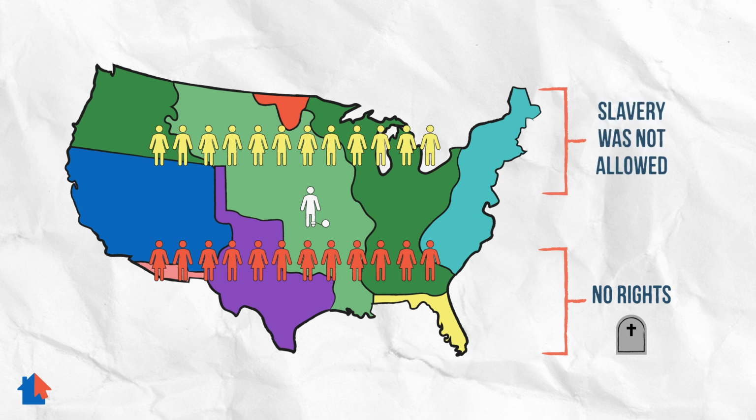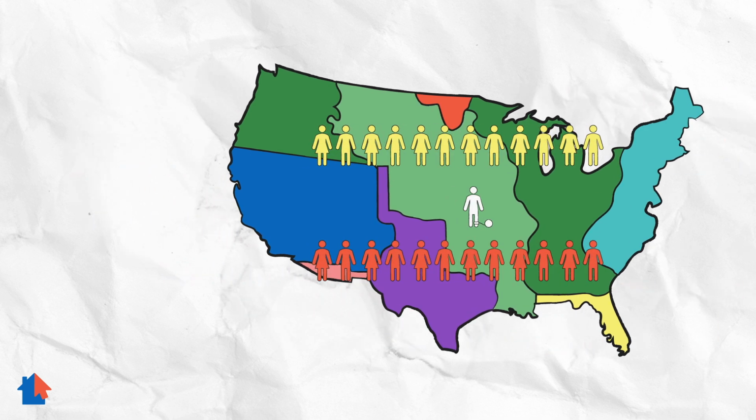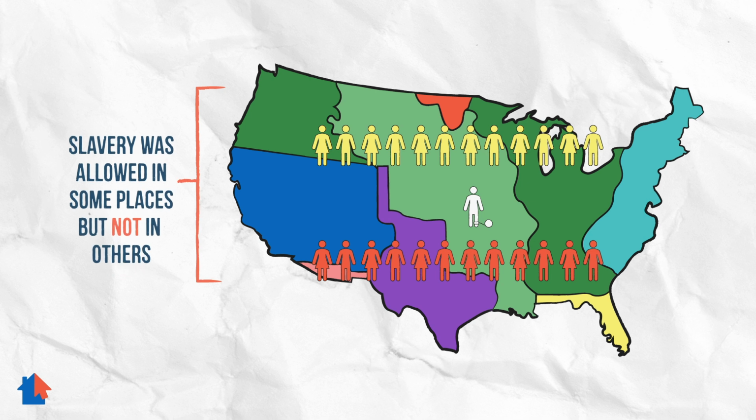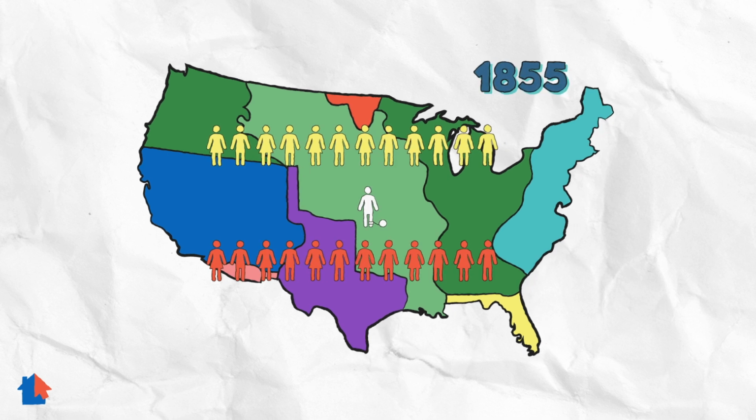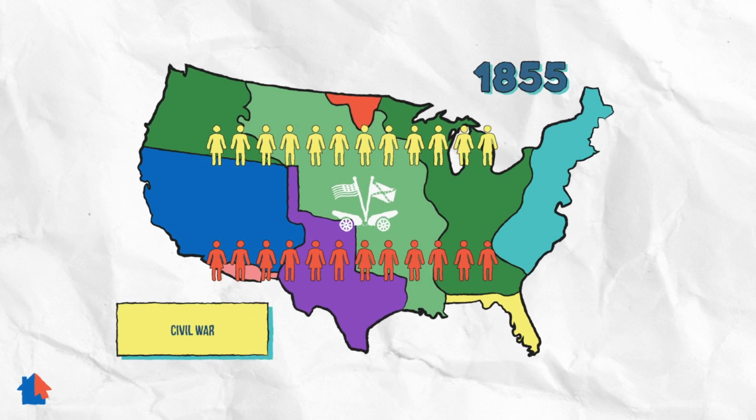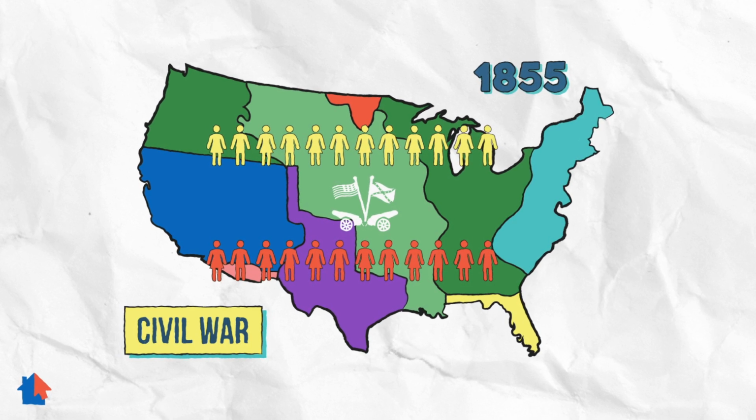In the North, slavery was not allowed. In the western states and territories, slavery was allowed in some places but not in others. The nation could not agree about slavery. In 1855, slavery and anti-slavery groups began to fight. Southerners talked about leaving the Union. The nation moved toward war with itself, a civil war.